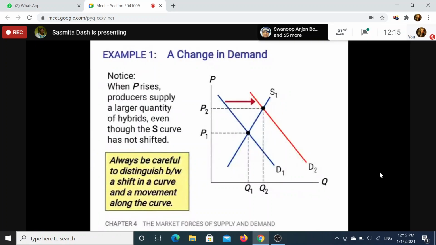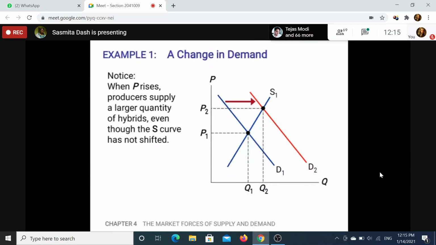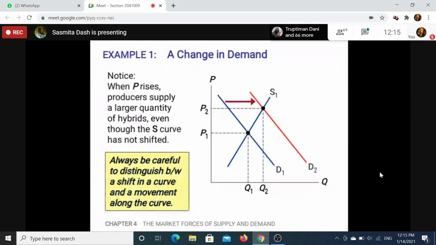This is the market for hybrid cars. The demand curve represents that of hybrid cars, and the supply curve shows the supply of hybrid cars. If the price of the product itself changes, either increases or decreases, there will be no shifting of the curve, but rather movement along the curve.